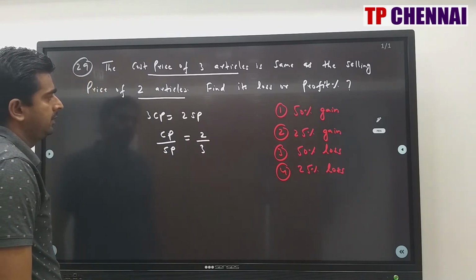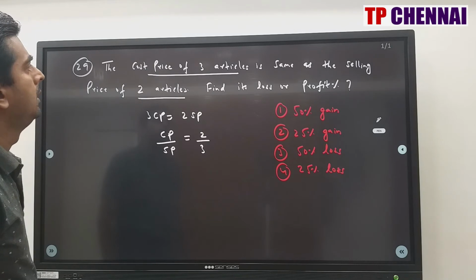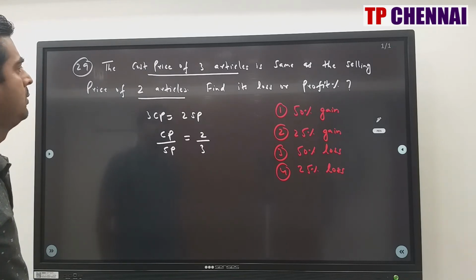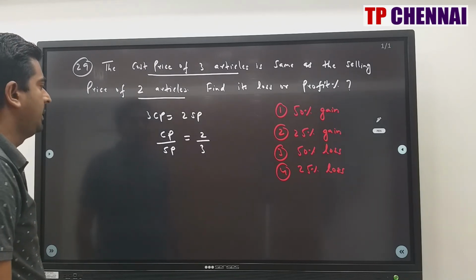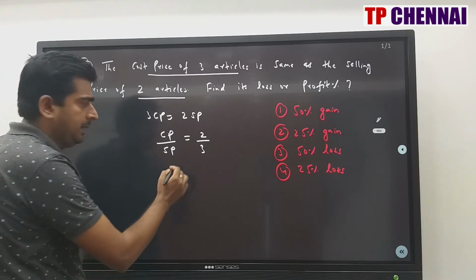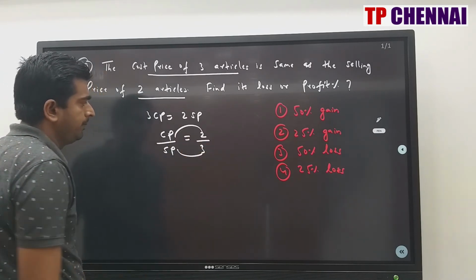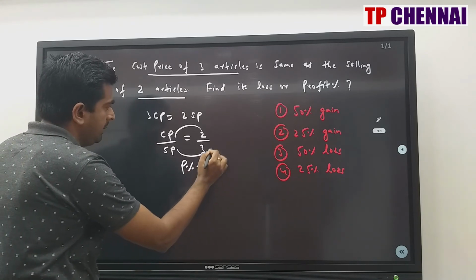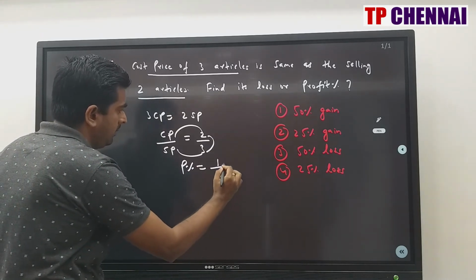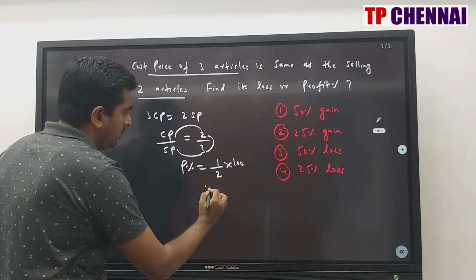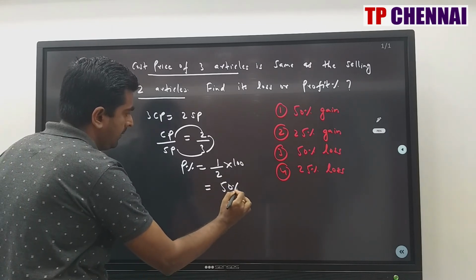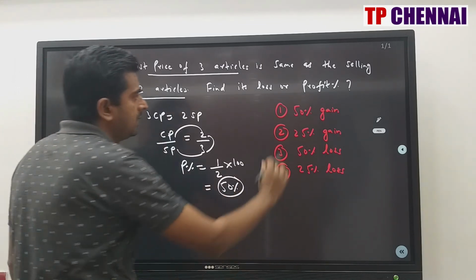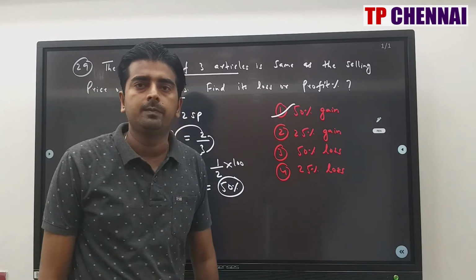Right? SP is 3, CP is 2. So I will be getting profit. So profit percentage difference 3 minus 2 is 1. 1 by CP, that means 1 by 2 into 100. What is the answer? 50%. My answer is 50% gain, which is first option.